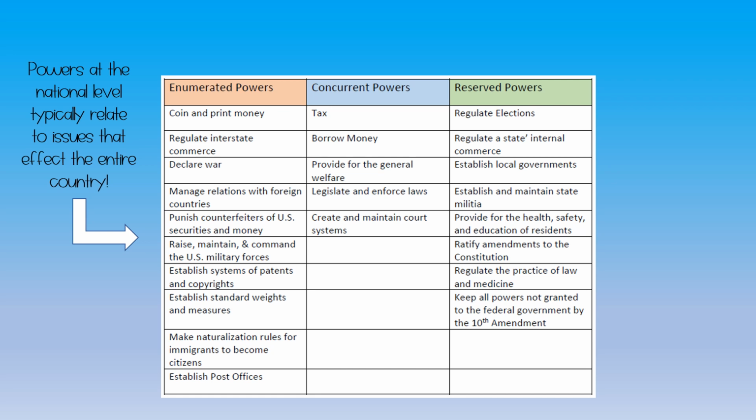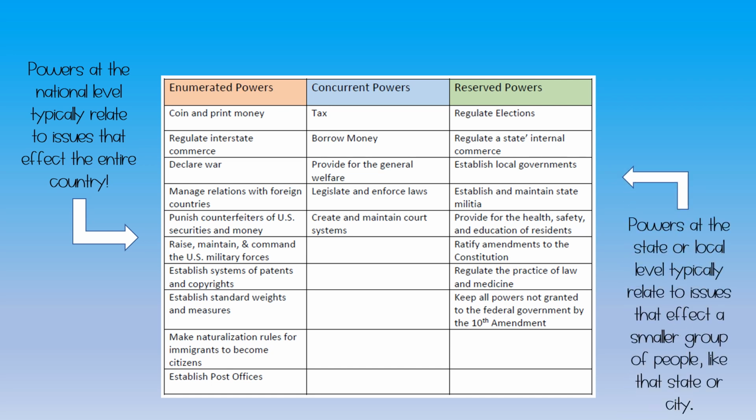So we've got coin and print money, regulate interstate commerce, that's trade, declare war, manage relations with foreign countries, punish counterfeiters of U.S. securities and money, raise, maintain, and command U.S. military forces, establish systems of patents and copyrights, establish standard weights and measures, make naturalization rules for immigrants to become citizens, and establish post offices. Those are the enumerated federal government powers.